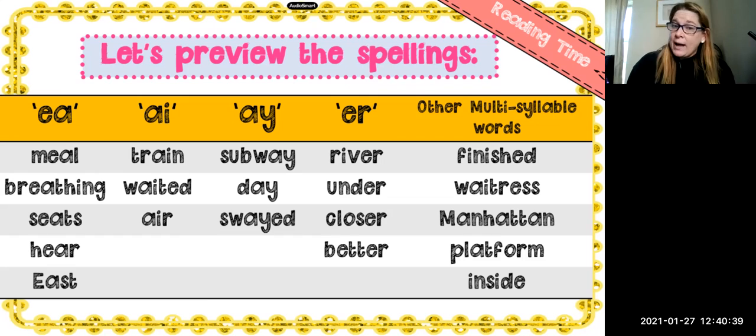And we have the AY spelling for the A sound in subway, day, and suede. And then we have the sound with ER in river, under, closer, and better.